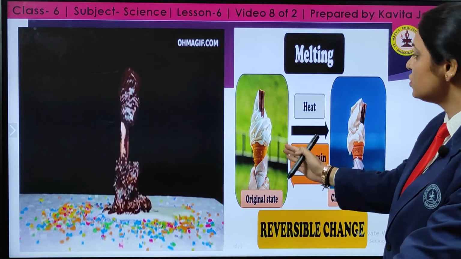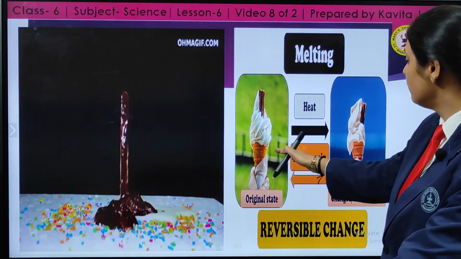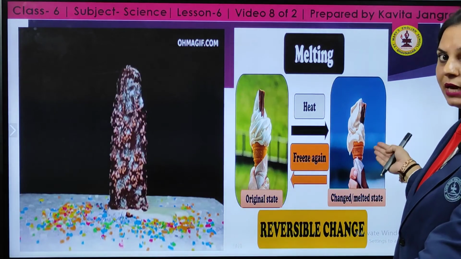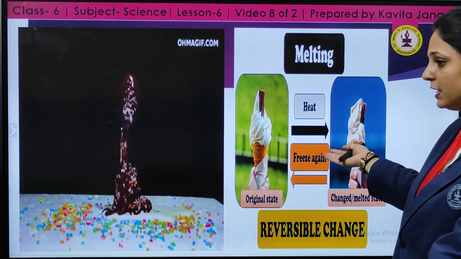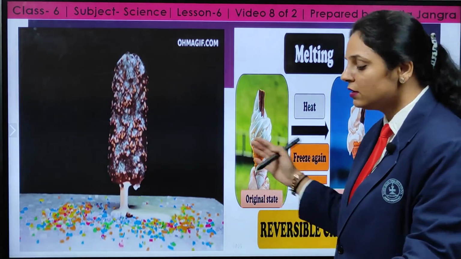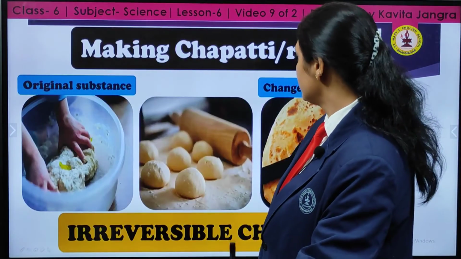This change in the original state, when it is heated, will change into the melting stage, that is liquid, and when it is frozen again, it is again a reversible change. This type of change is a reversible change.